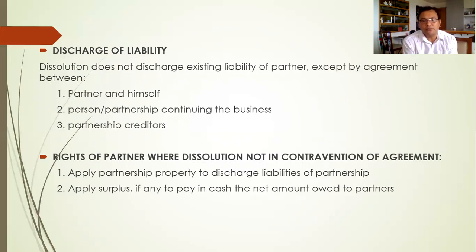So if a partnership is dissolved without any contravention of the agreement, meaning no violation of the agreement, then number 1, apply partnership property to discharge liabilities of the partnership. So the procedure here is to apply the partnership property. If there are properties of the partnership, they should be applied to the liabilities of the partnership.